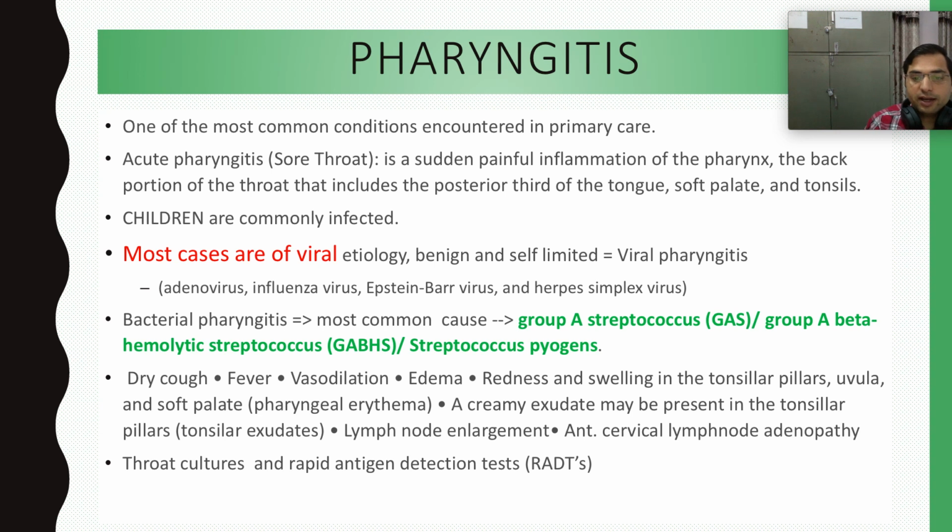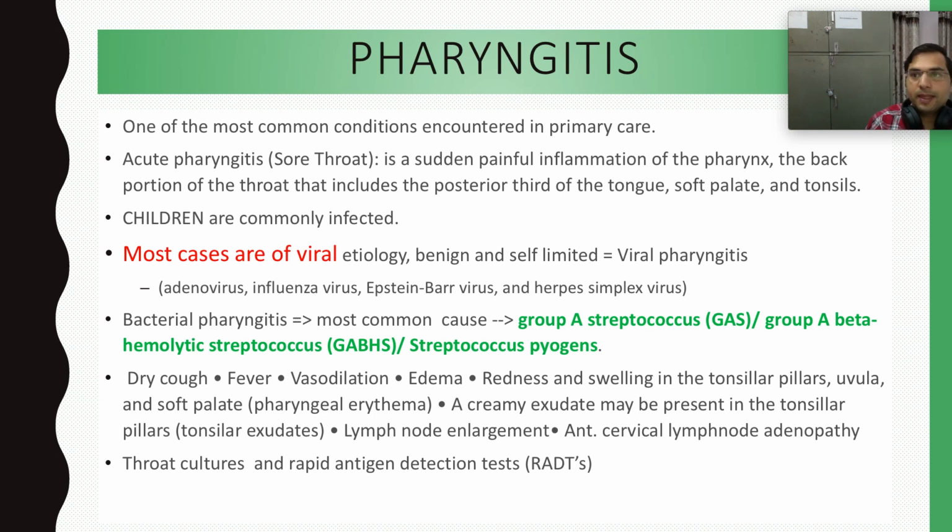Another features are lymph node enlargement, especially the anterior cervical lymph nodes, right, at the neck region, they are enlarged. Throat cultures are done for investigations, right?